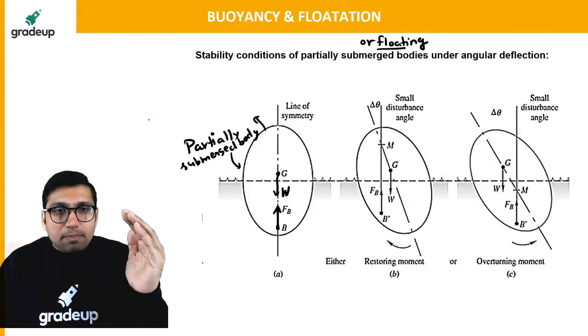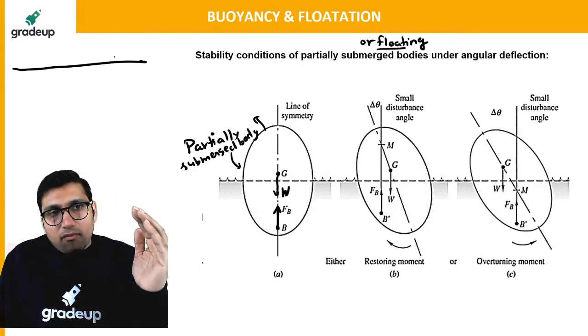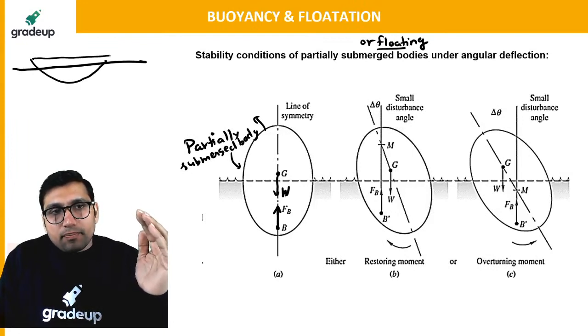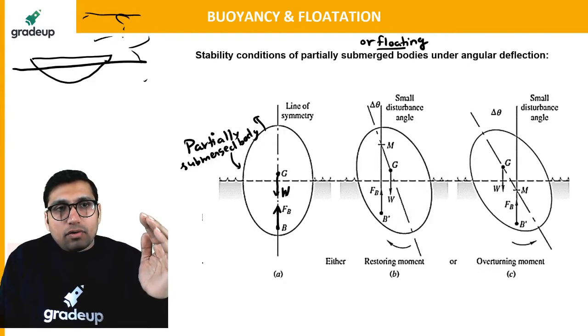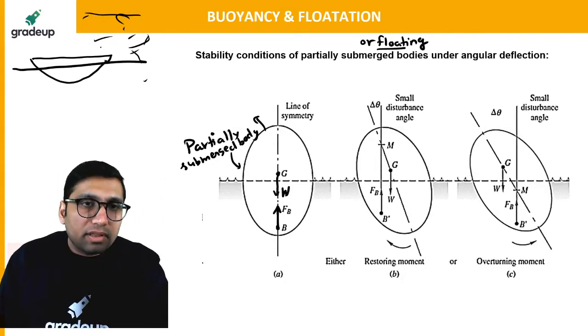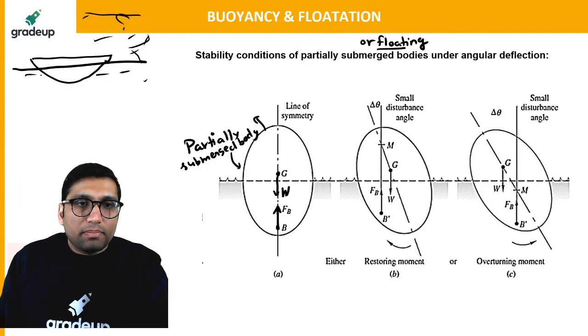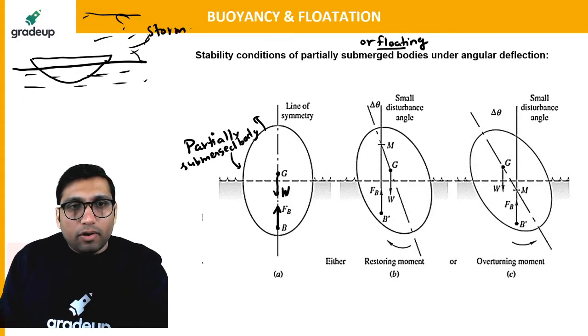Suppose a ship is simply sailing in the ocean and suddenly a storm or cyclone comes. Then what will happen?